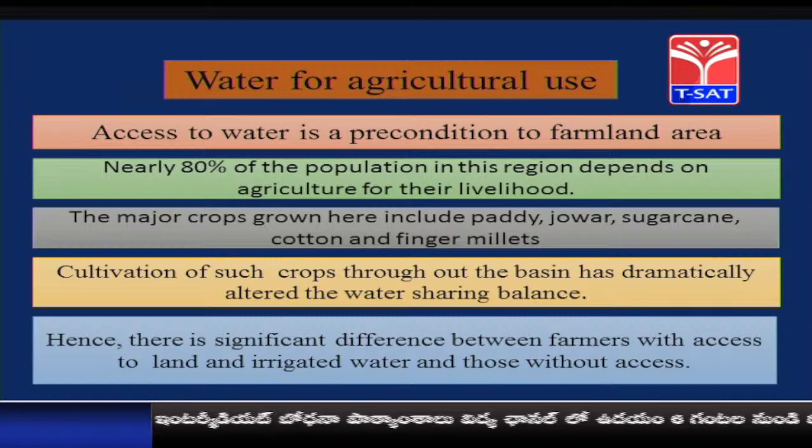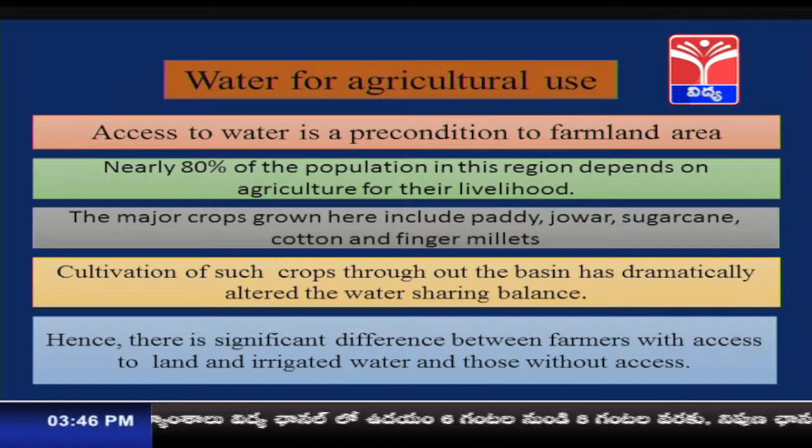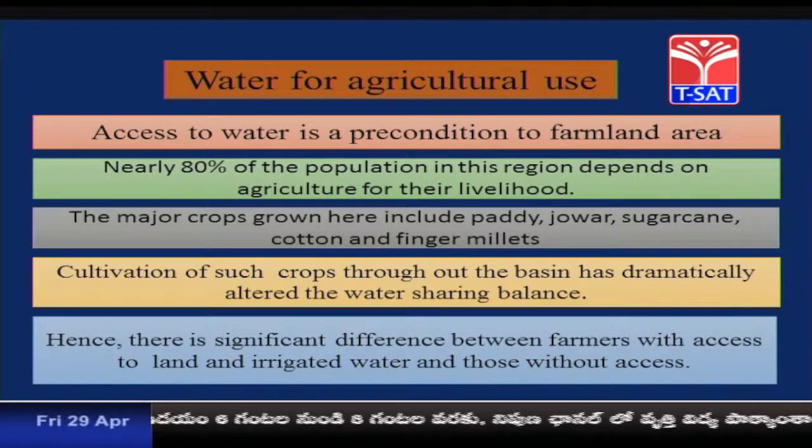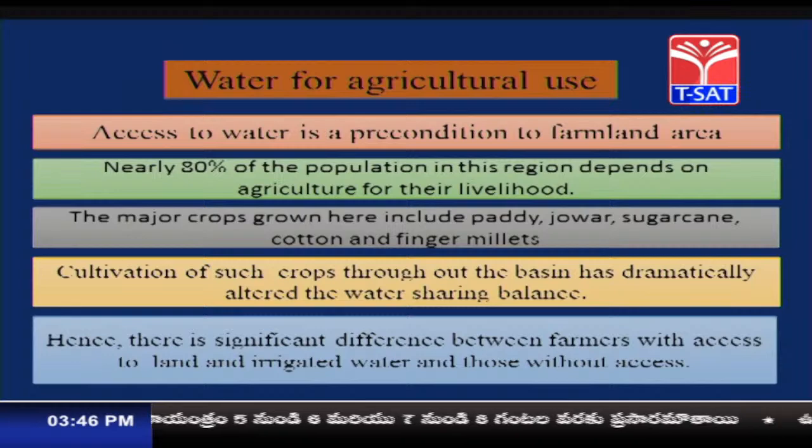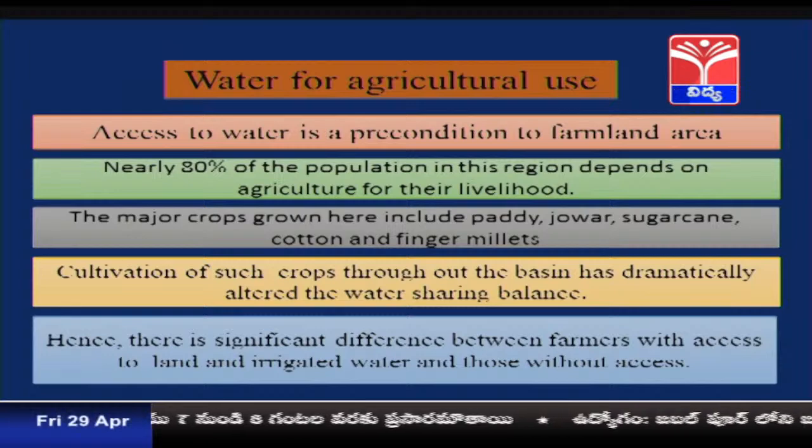Hence, there is a significant difference between farmers with access to land and irrigated water and those without access, meaning those who have the land as well as access to water. Their condition is different from those who have land but no irrigation facility. So, there is a vast difference between both farmers.